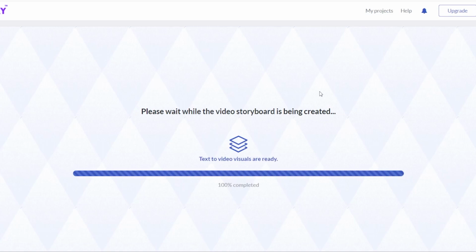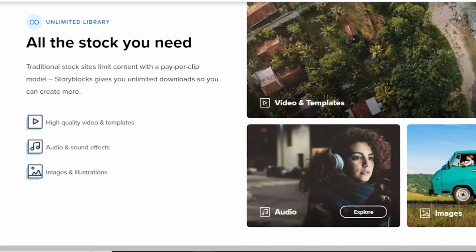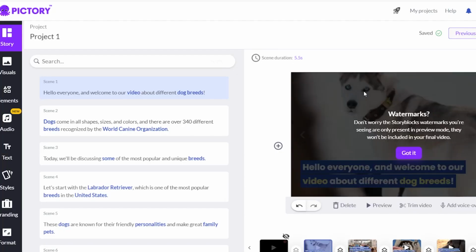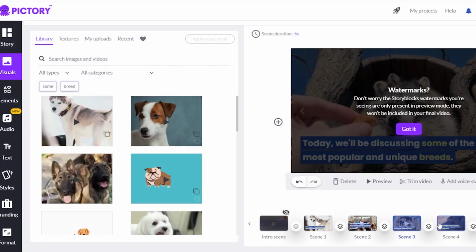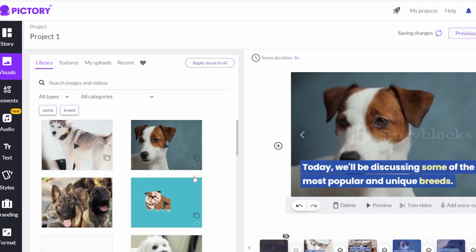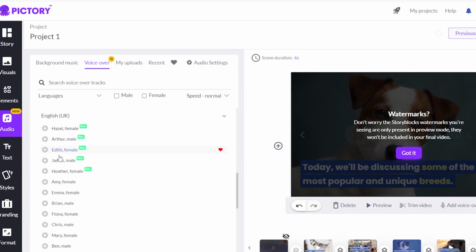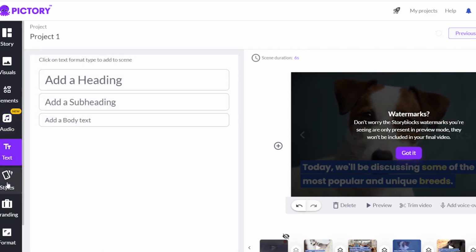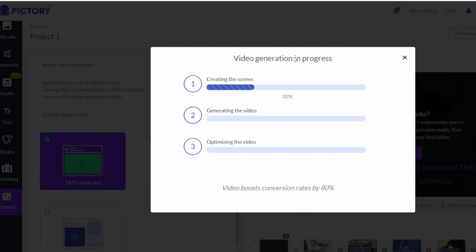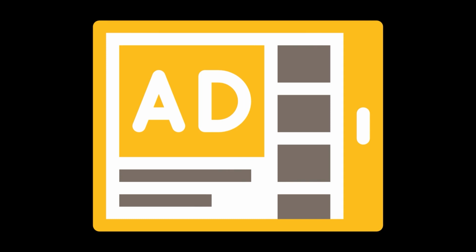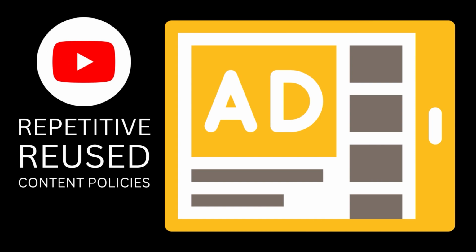Pictory works in tandem with Storyblocks, therefore you can be sure that the quality of your footage is going to be top notch. However, if you don't like the scenes Pictory has chosen for you, you can always edit and change your scenes manually to help you better illustrate your vision for the subject. Pictory also has an option to convert your text to speech through the use of AI voices, and this feature is quite flawless in what it does. Although it is a powerful tool, just like with ChatGPT, there are some drawbacks to consider. If you are thinking of using this tool for creating YouTube content, for example, it may be tricky to monetize your channel due to YouTube's repetitive and reused content policies, but that does not mean that it's not possible.